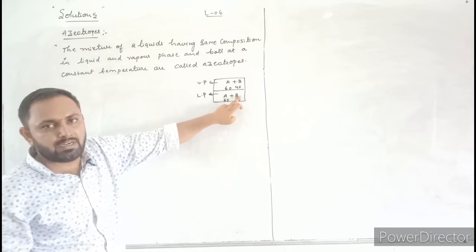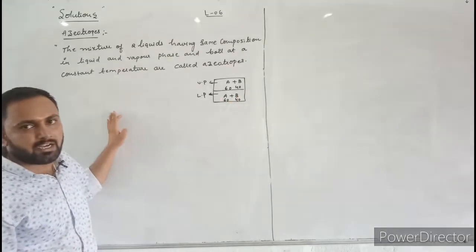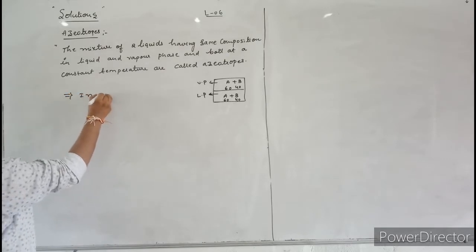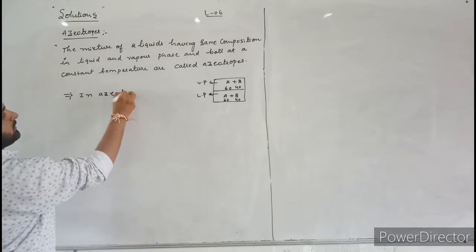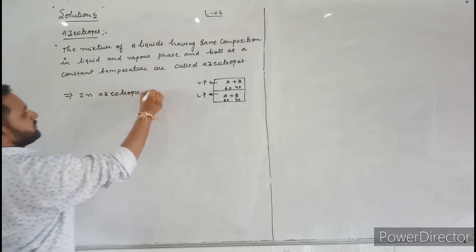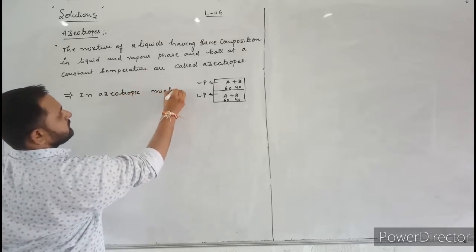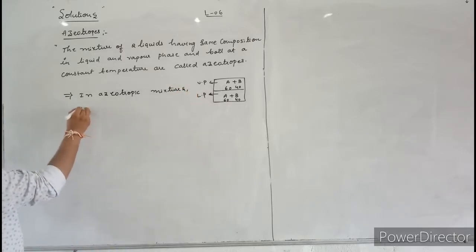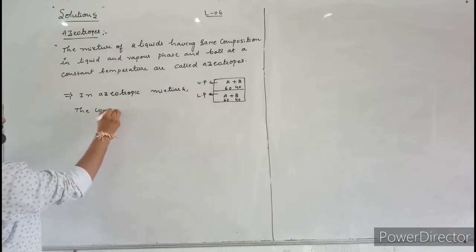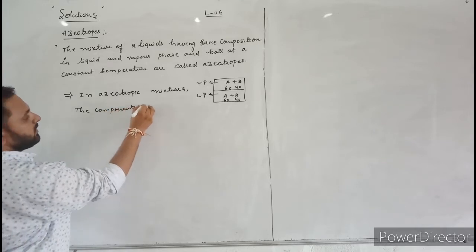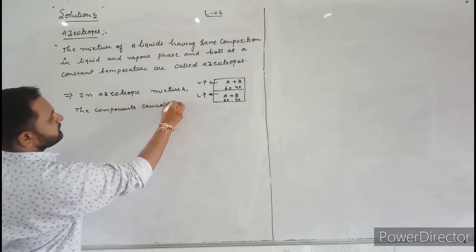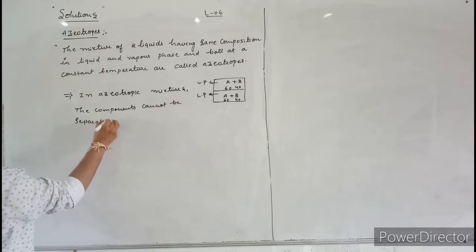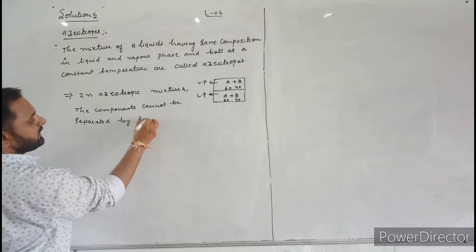Here in azeotropic mixture, due to same composition in liquid phase and vapor phase, these liquids cannot be separated by fractional distillation. Here I will write that point. In azeotropic mixtures, the components cannot be separated by fractional distillation.